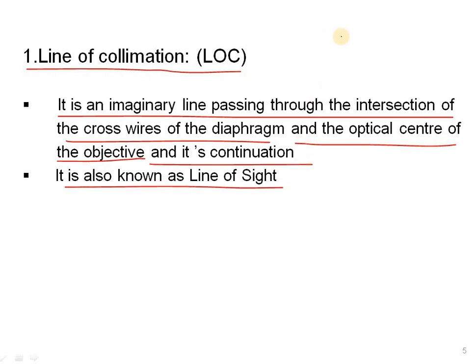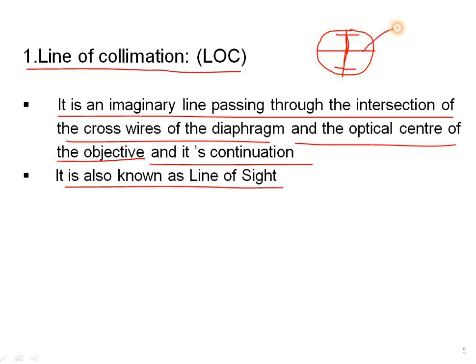As we have discussed in the previous classes, in the object glass we can see the diaphragm. The center of the vertical crosshair will be there and the horizontal line will be there, and the top and bottom two crosshairs will be there.